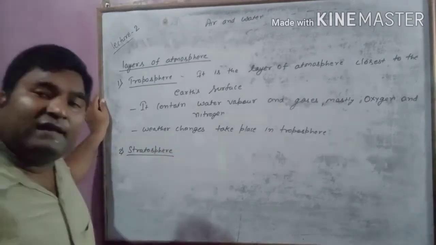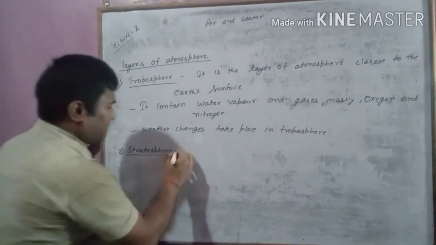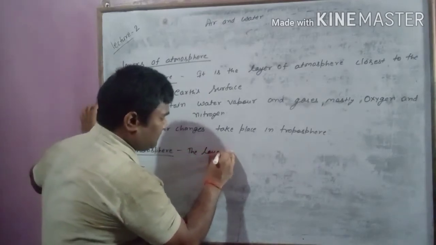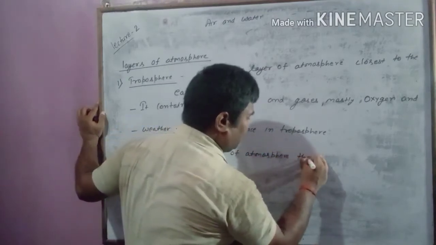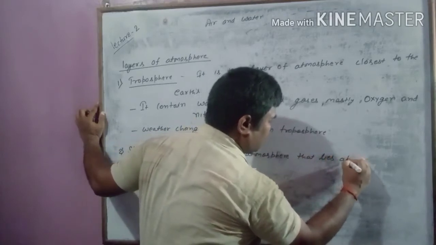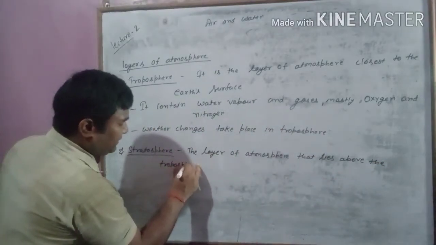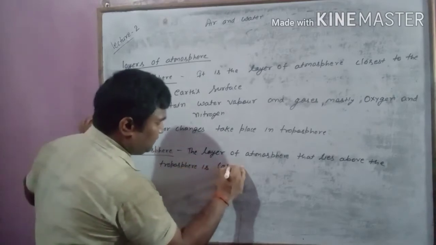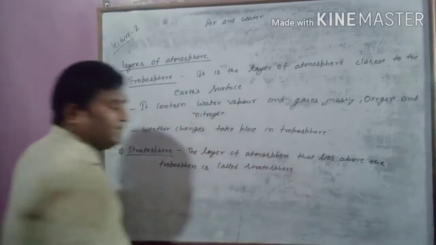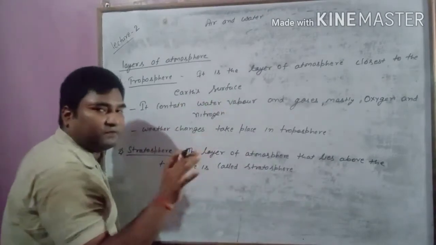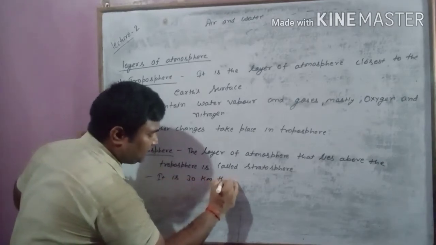What is stratosphere? The layer of atmosphere that lies above the troposphere is called stratosphere. It is 30 kilometer thick.